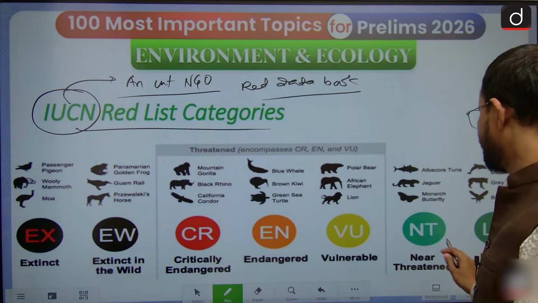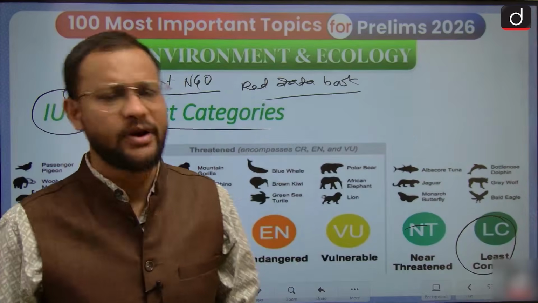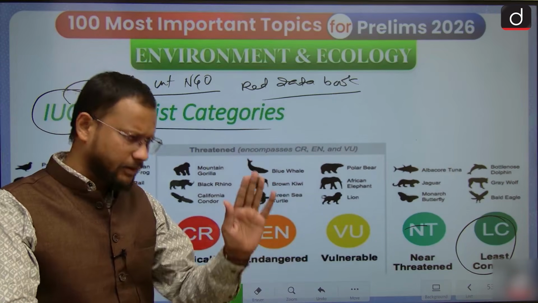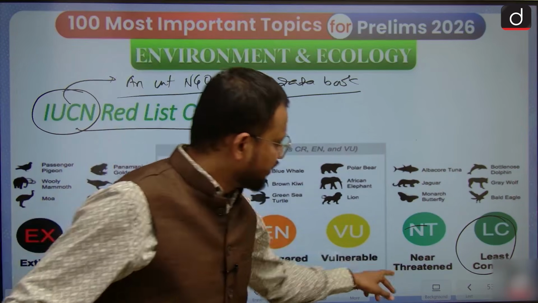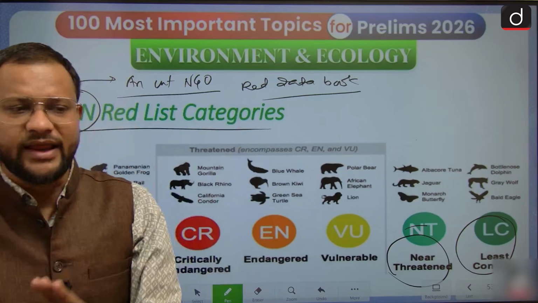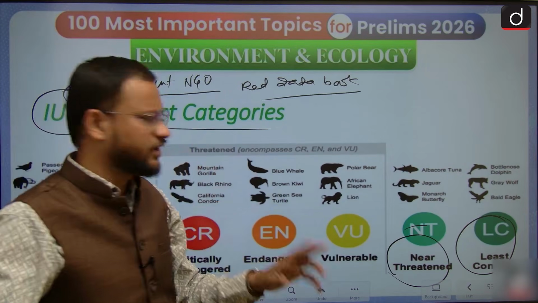Here you will find Least Concern, which means species are not very much in danger, their number is stable or rising, but you still have to be aware of them. Near Threatened is where their number is declining and the area is possibly shrinking, but that is again not a major cause of danger.